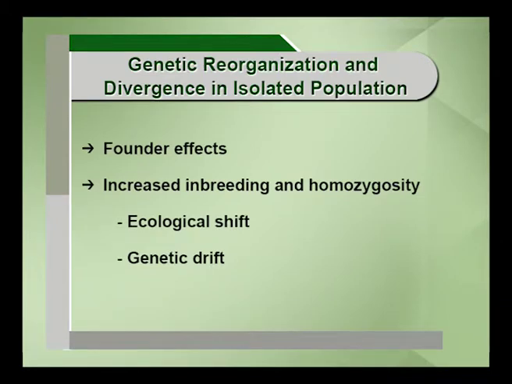The second important step as far as allopatric speciation is concerned is genetic reorganization and divergence in the isolated population. I was talking about the isolation. Because of geographical isolation, the population that has become isolated exhibits founder effects. It exhibits a kind of severe inbreeding, selfing. Since it exhibits severe inbreeding, that leads to homozygosity. The inbreeding and the resultant homozygosity is a very important thing. Why? This results in genetic reformation, a revolution that is called genetic revolution.